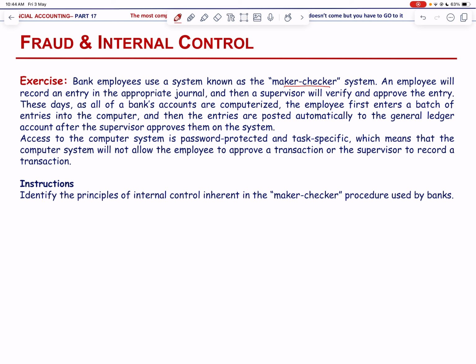So identify the principle of internal control inherent in the maker checker procedure used by the bank. So it has two procedures. One is segregation of duties. The employee records the transaction. The supervisor verifies and approves the transaction. And the second is the physical control. That is, access to the computer system is password protected and task specific.